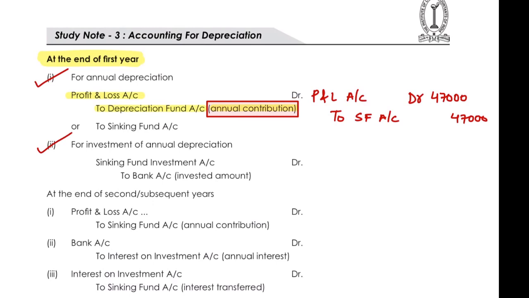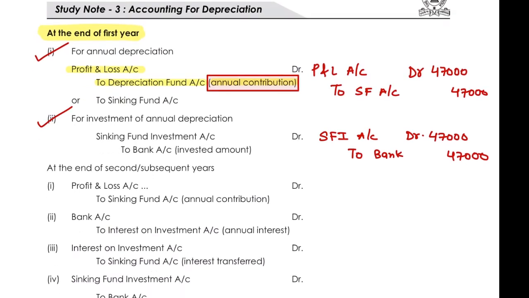And then when you actually invest that money, it will be sinking fund investment account debited 47,000 to bank account 47,000. Okay, that is your second entry which you need to consider.